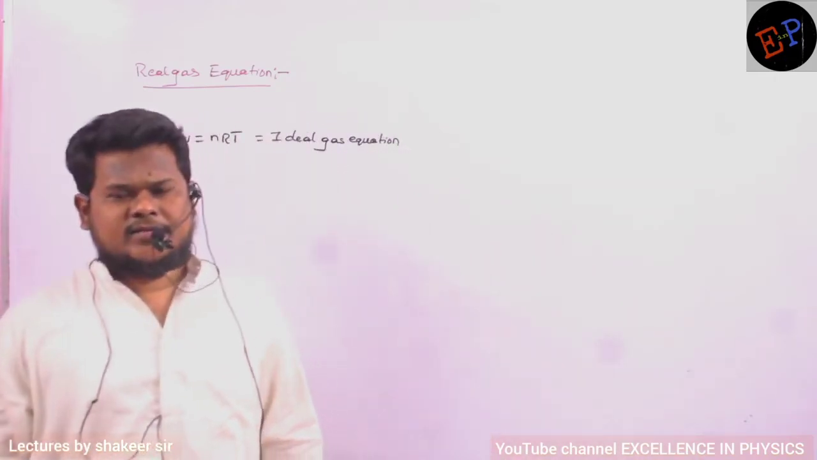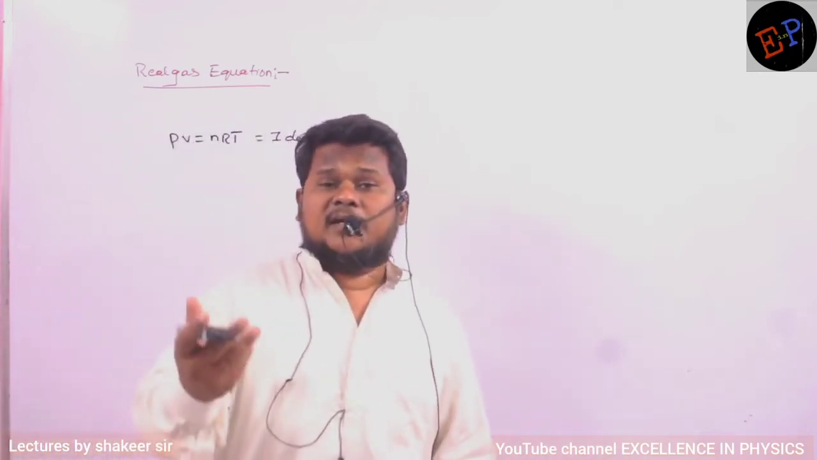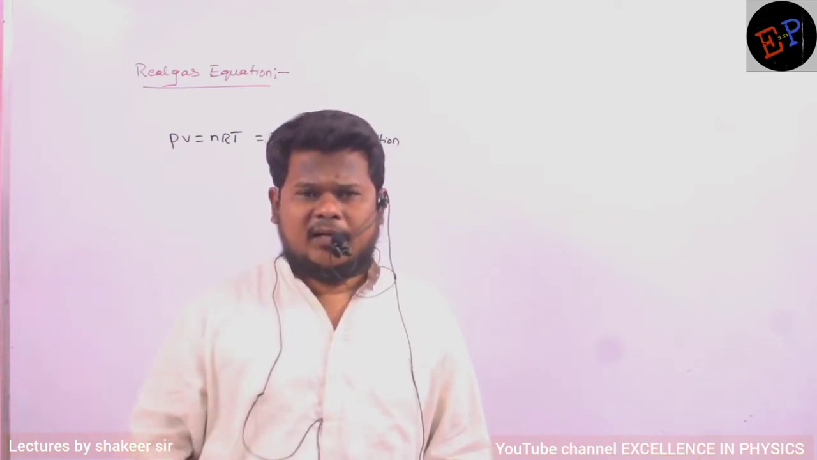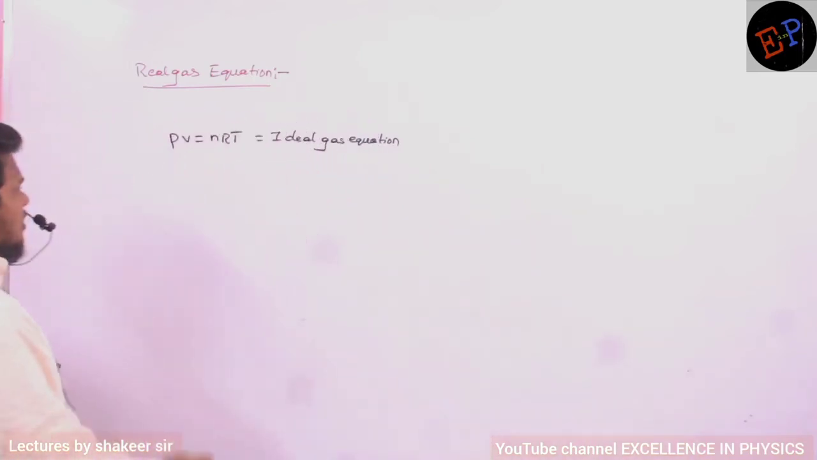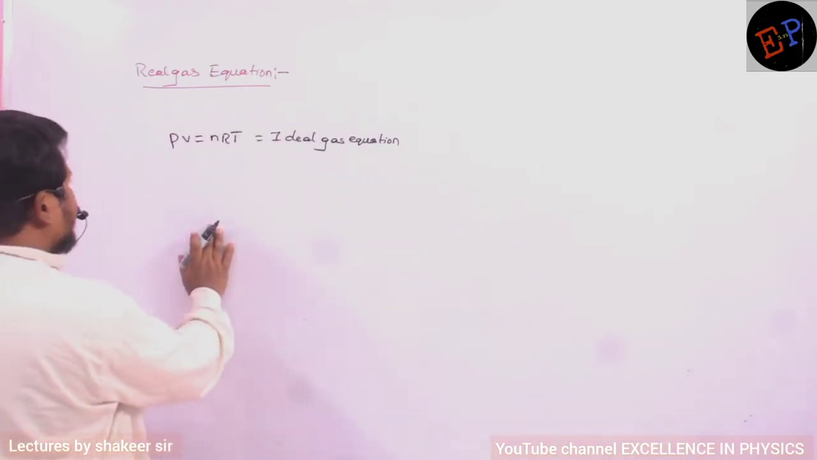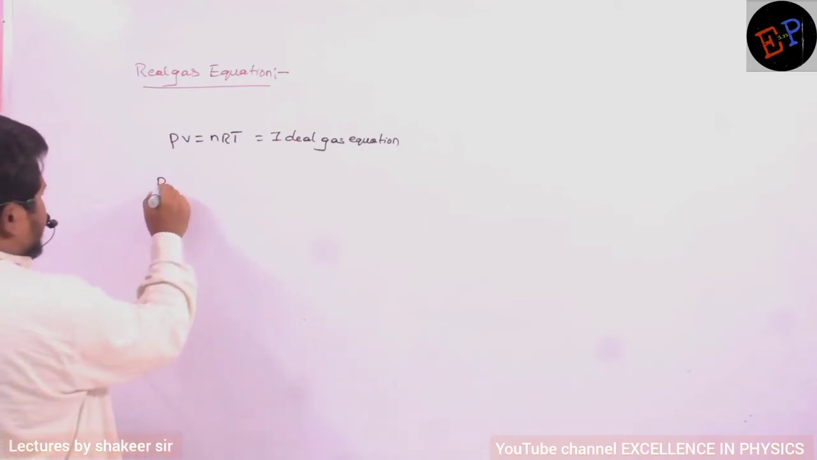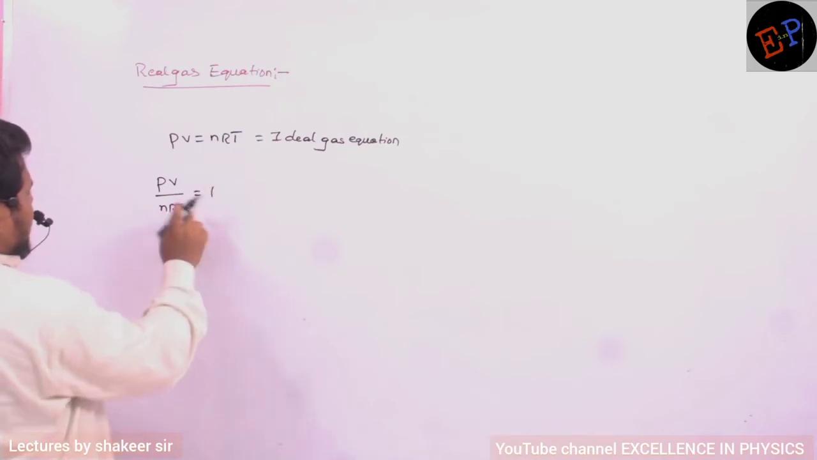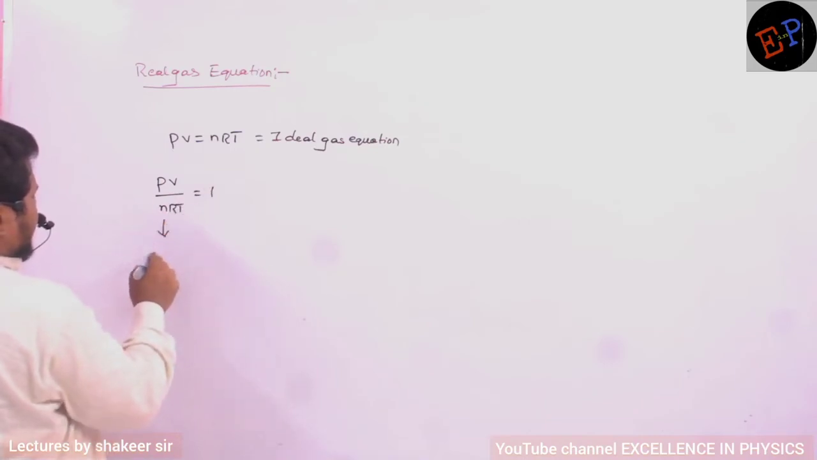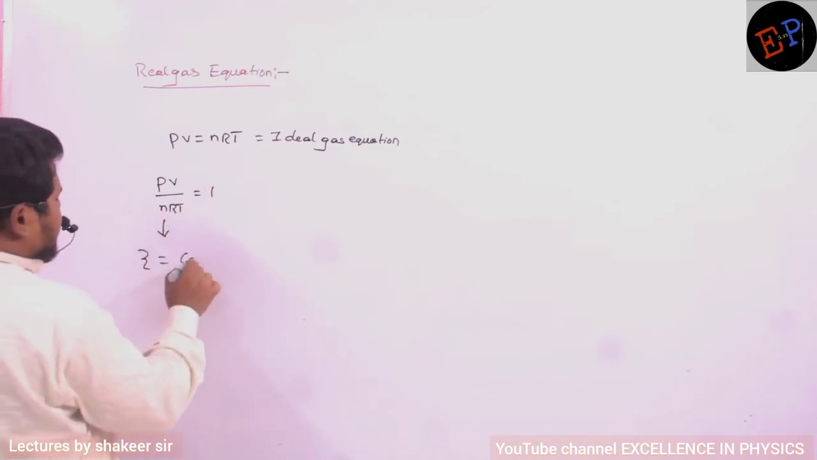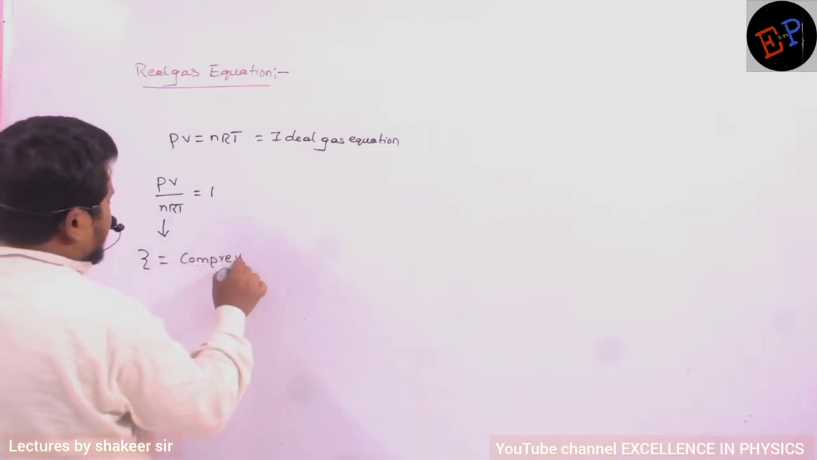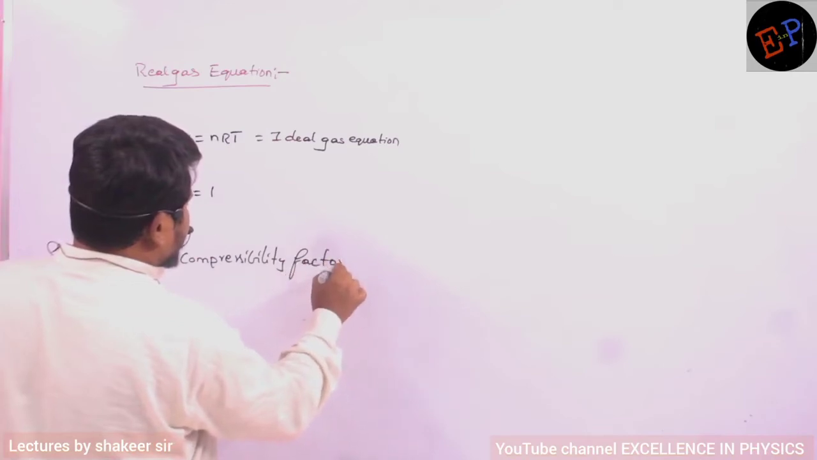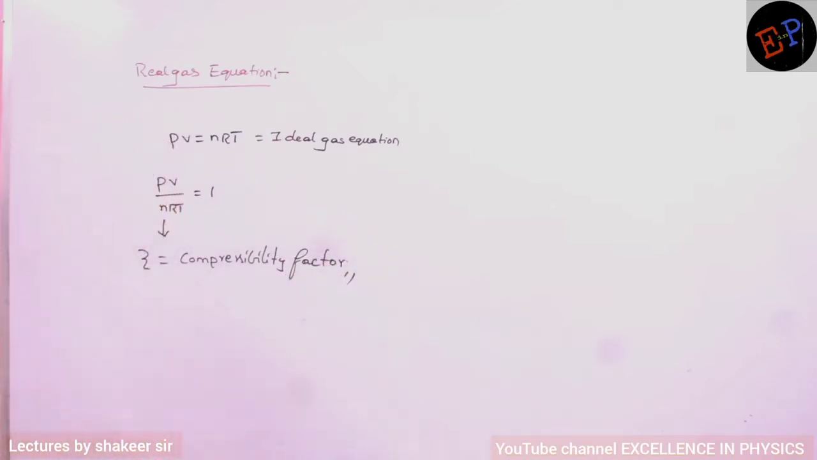Practically there are no ideal gases, but if temperatures are very high and pressures are very low, then normal gases also behave like ideal gases. So for an ideal gas, this is the equation: PV is equal to nRT. If I write this relation, PV divided by nRT, then it is equal to 1. Are you able to understand? And this PV divided by nRT is called Z, which is called the compressibility factor.